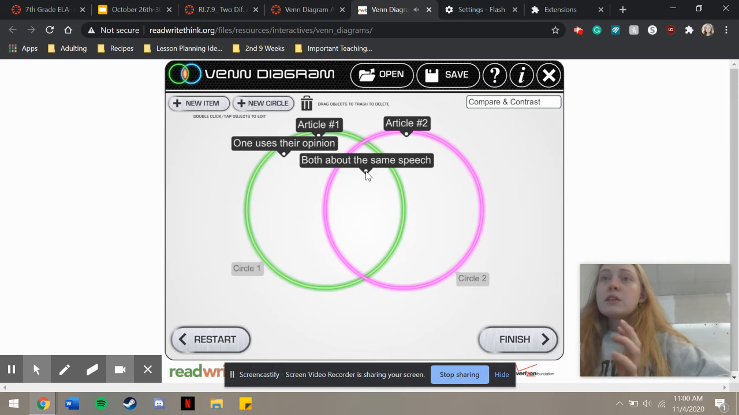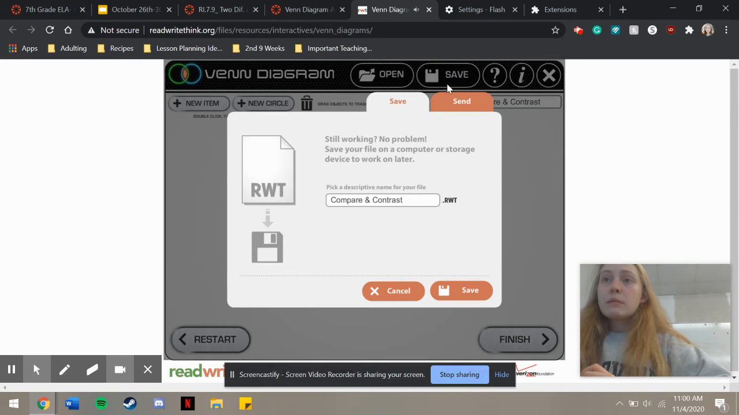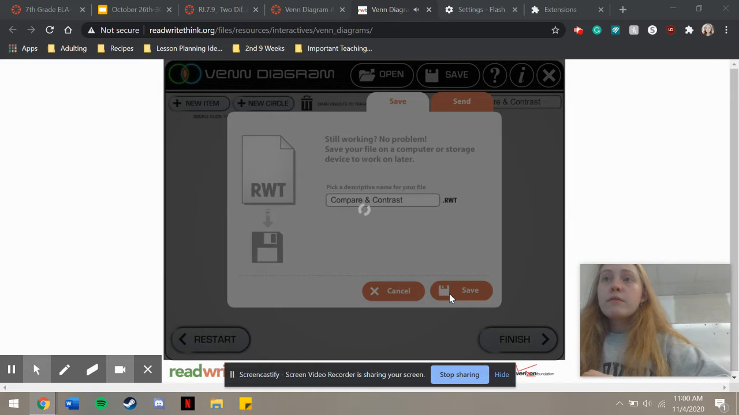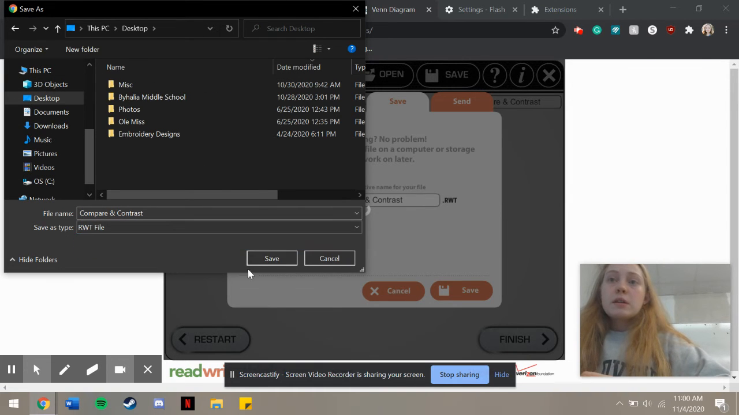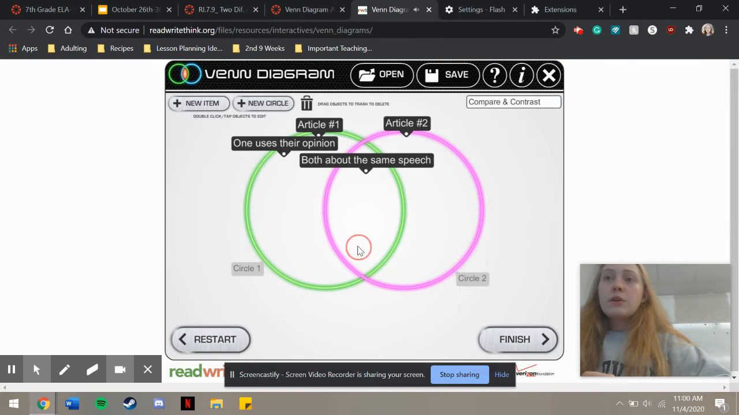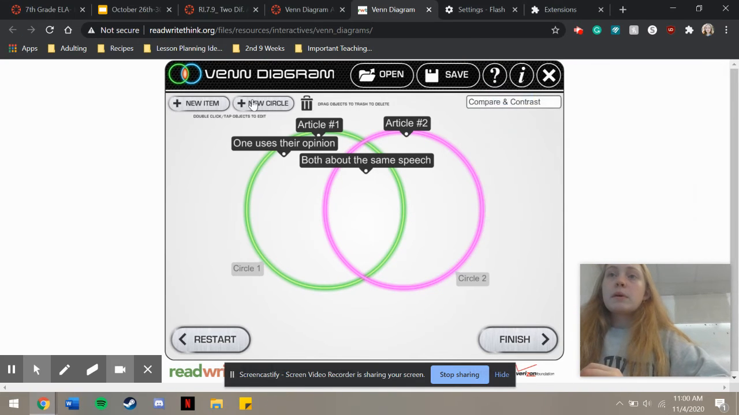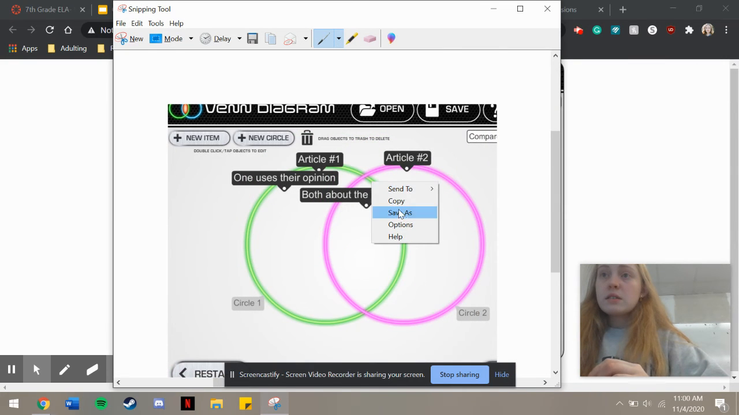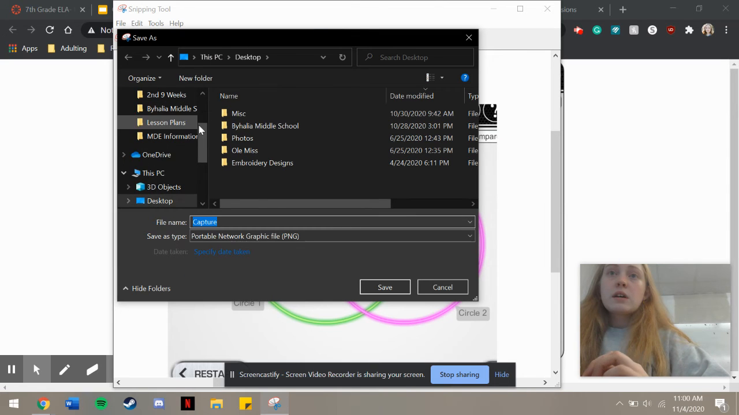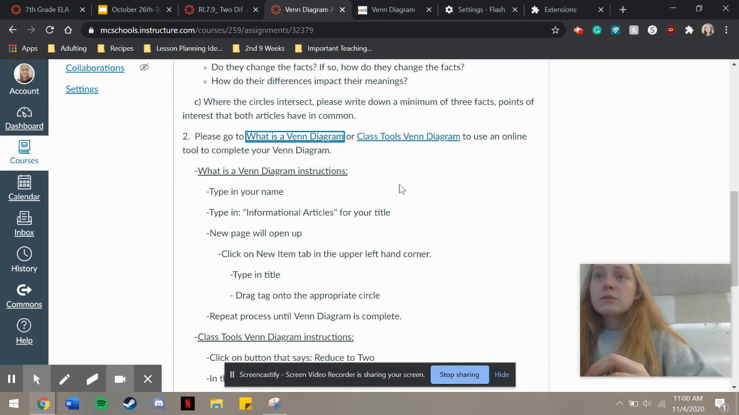Then there are a couple different ways you can turn this in. You can save it right here to your computer, save it to your desktop, and then click save, and there you go. Or you could do a screenshot. You might have to look up how to do it on your own computer. Then save it, put it on your desktop, and you'll be able to upload it to Canvas. So that's how you would use this first website.